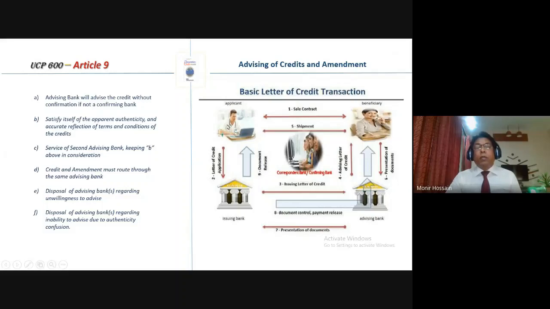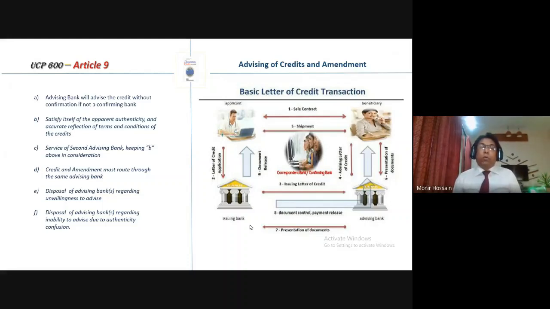Whenever an application is received from the applicant, the issuing bank scrutinizes the applicant's documents, whether these documents are according to the requirement of the issuing bank, according to the requirement of the local law, according to the regulatory or statutory guidelines, and whether there are no harmful elements, that is, elements violating TBML and CFT issues. All these will be scrutinized at the issuing bank's counter first.